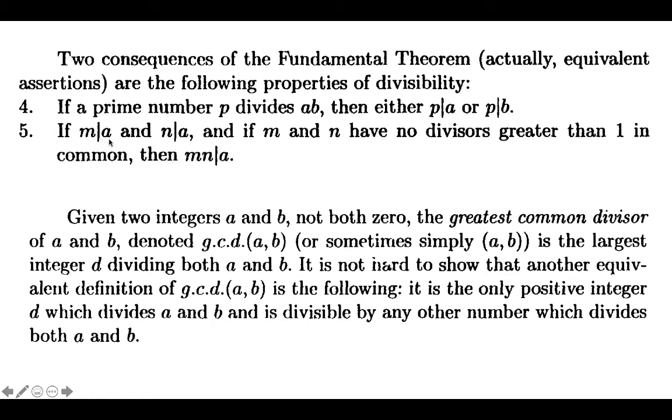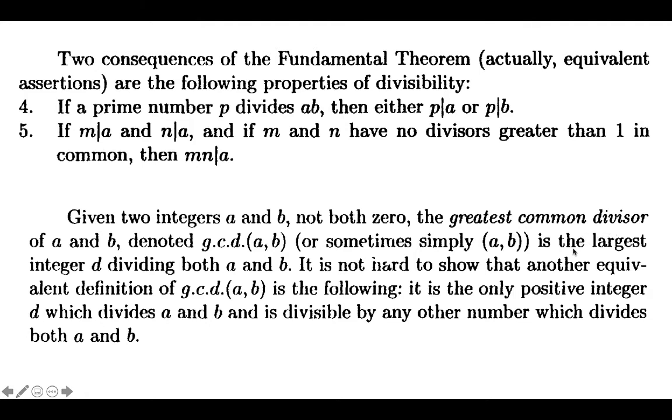The second property states that if m divides a and n divides a, and if m and n are two integers such that they have no common divisors greater than 1, then it must imply that m into n, the product, divides a. The next is the definition of the greatest common divisor, GCD.